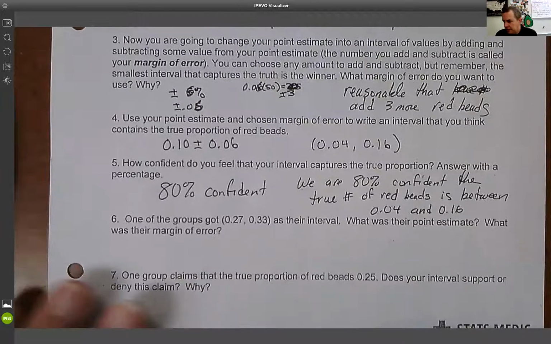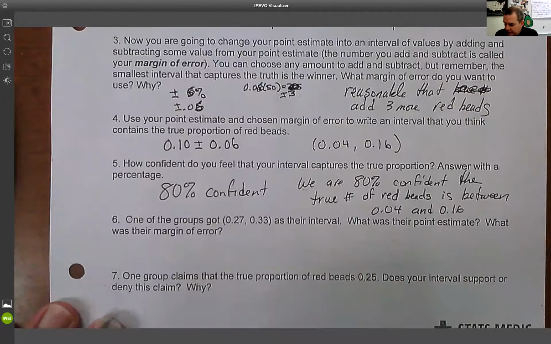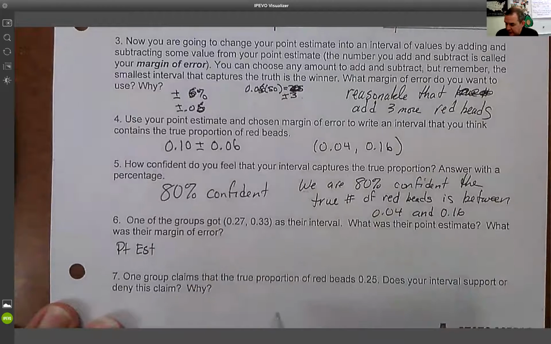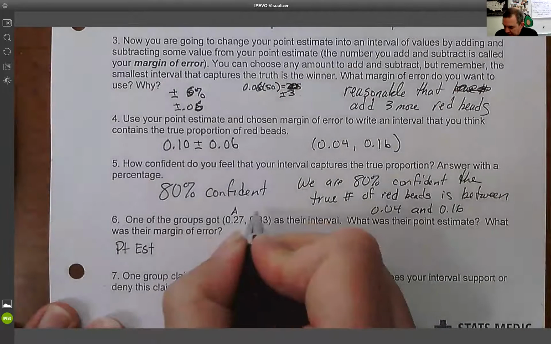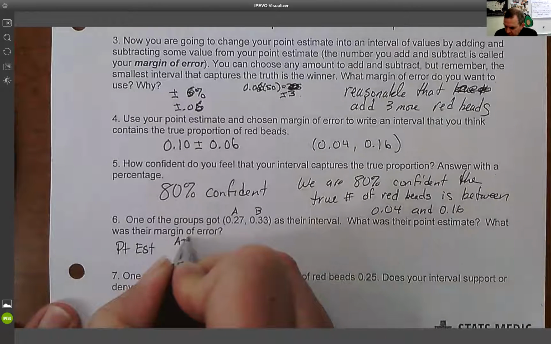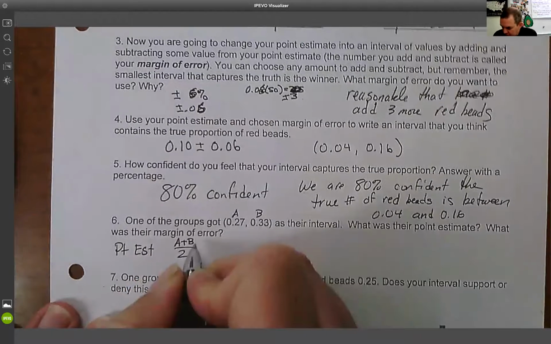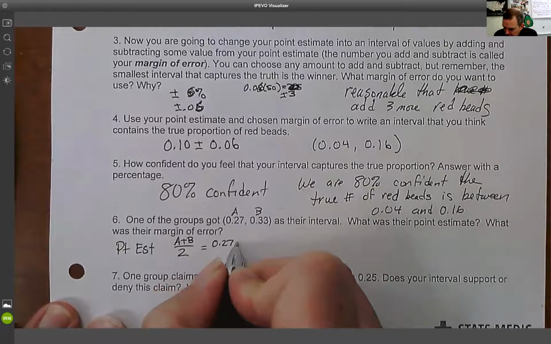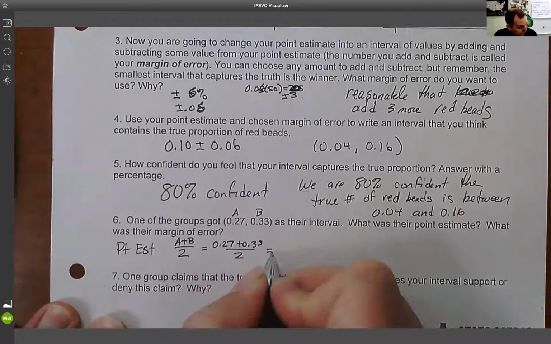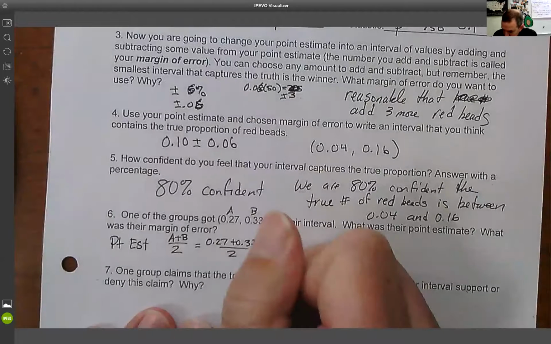So the next one, one of the groups got 27 to 33 as their interval. What was their point estimate? The way you can figure out the point estimate, as we talk about in classes, is we add the 2 numbers. These are our extremes, A and B. We do A plus B, divided by 2. So in this case, 0.27 plus 0.33, divided by 2. Our point estimate here is going to be 30%.